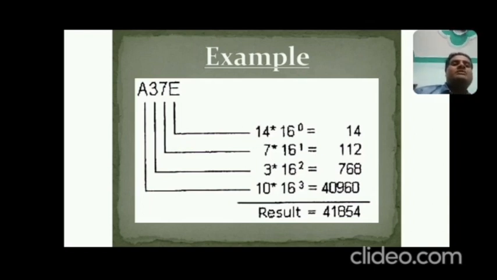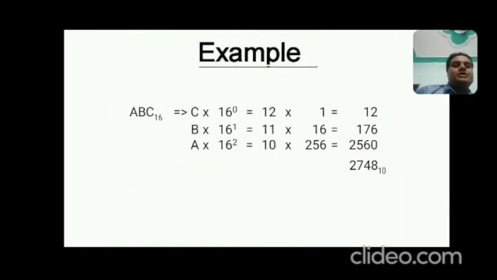Now take the value of 7. 7 into 16 to the power 1, that is 112. And take the next bit, bit 2. That is 3 into 16 to the power 2, that is 768. And A has the value 10. 10 into 16 to the power 3, that is 40960. So adding them, you will get 41,854 in decimal. So the equivalent value of A37E in hexadecimal is 41,854 in decimal.